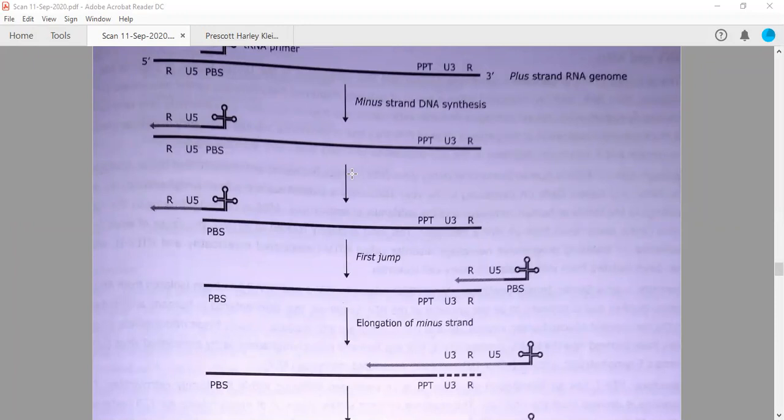Now there are 2 jumps actually. One is... what is PPT here? PPT is actually the polypurine tract. Okay, so what are purines? Purines are A and G. If they are in high number, then this is a polypurine tract. So there is a use of this PPT also. I will tell you, it will not be degraded actually.